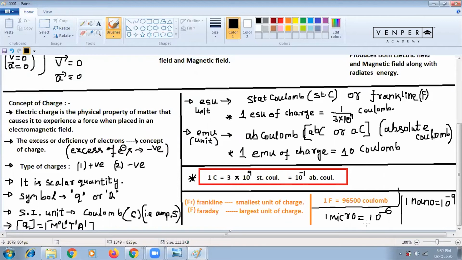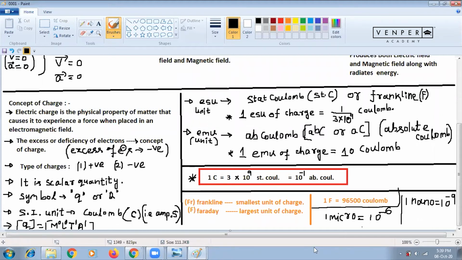Okay. So I hope you are understanding. Micro, nano. But 1 Faraday is the largest unit. Okay.